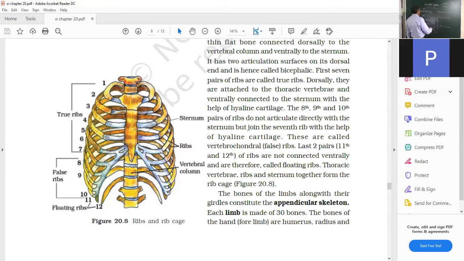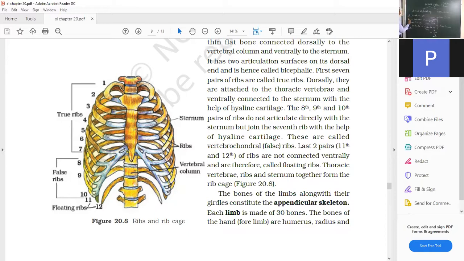So we'll just count them. 29 plus 26 is 55. Should I write the proper numbers here so that you can count them? 29, 26, pectoral girdle 4, pelvic 2.